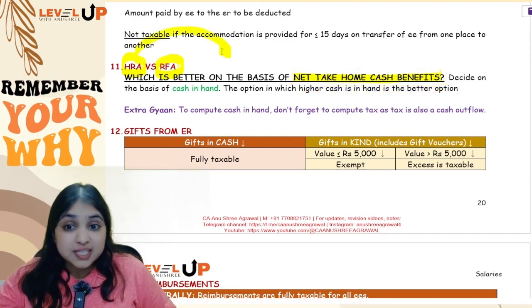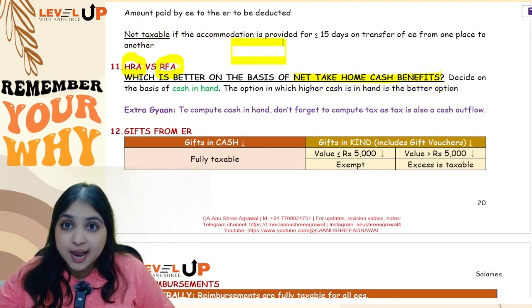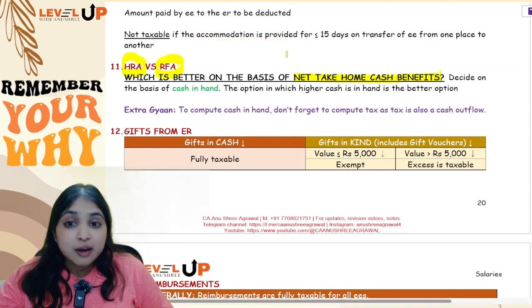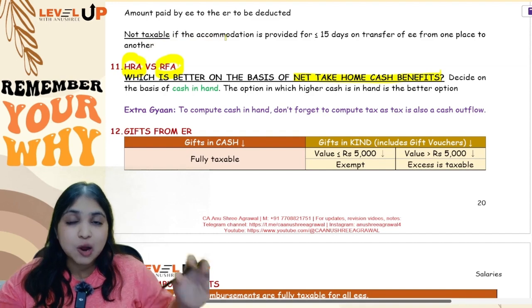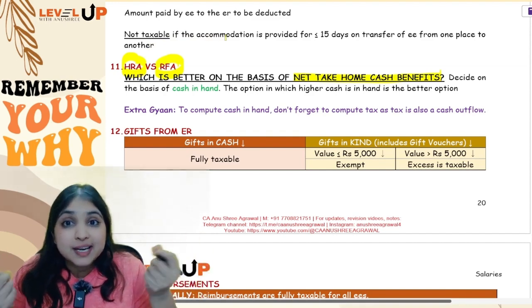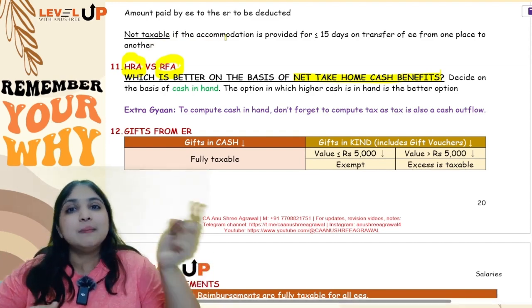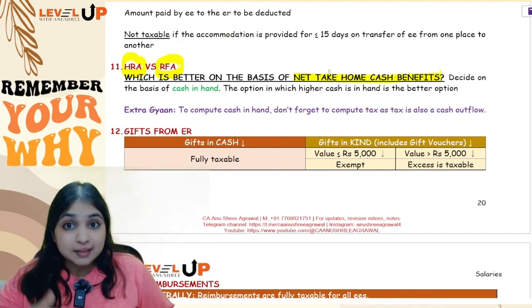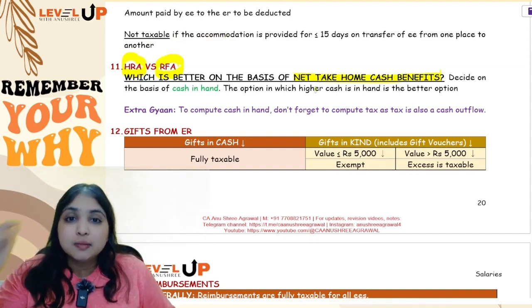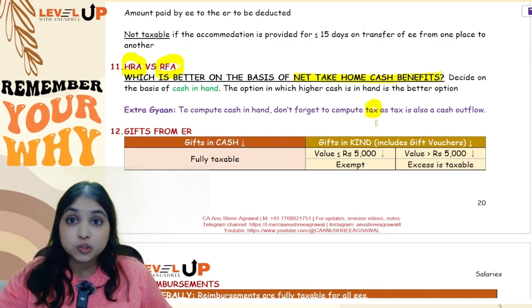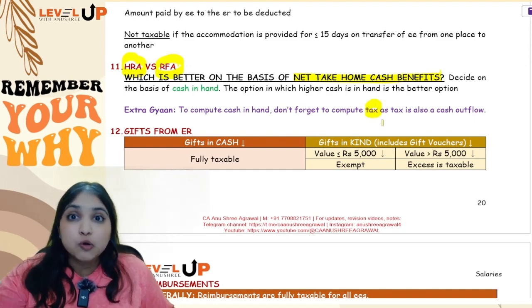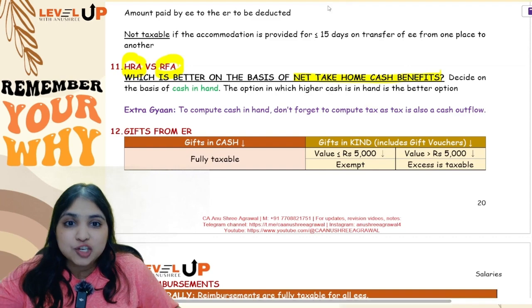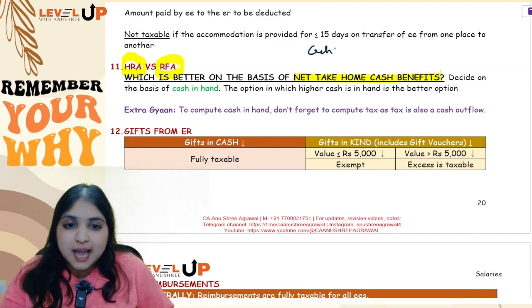So, if the assessee is getting HRA, how much cash in hand is he left with? If the assessee is getting RFA, how much cash in hand is he left with? Out of these two computations, wherever he is left with more cash in hand, that will be more beneficial. But when you are doing this cash in hand calculation, remember to consider the tax computation also, because tax will also be one of the outflows, right? Cash in hand means cash inflow minus cash outflow, right?